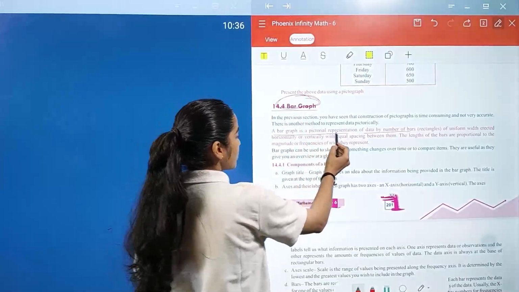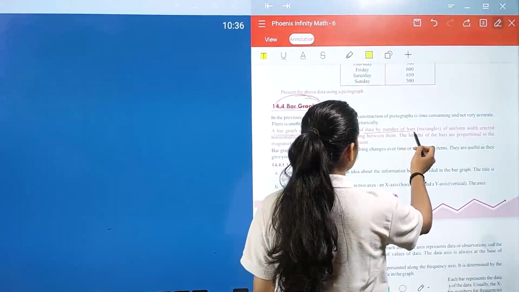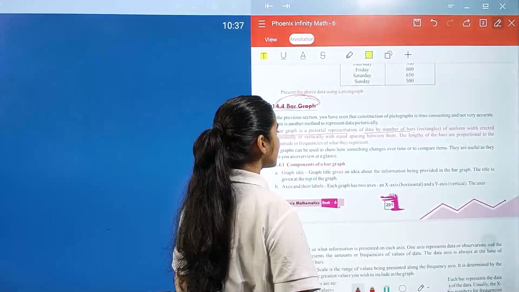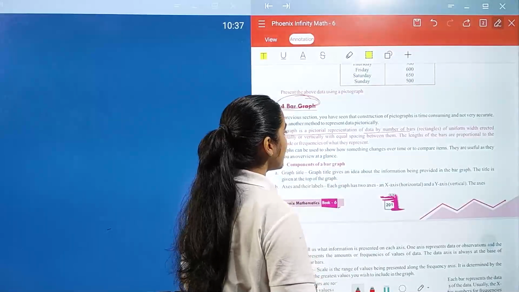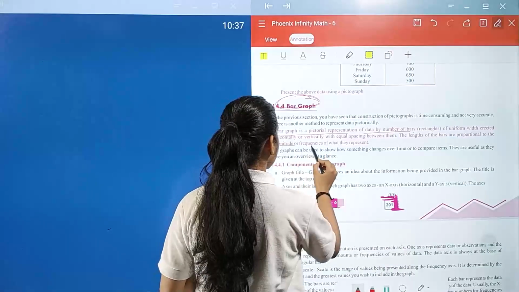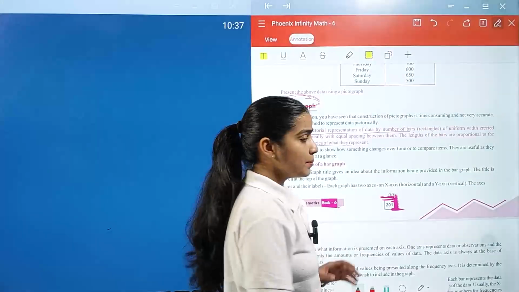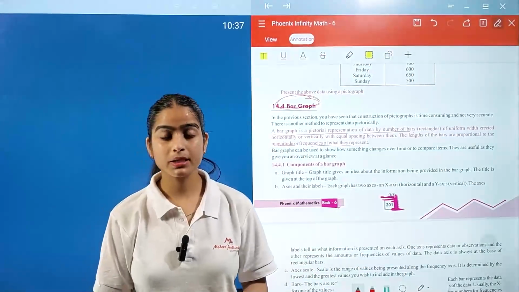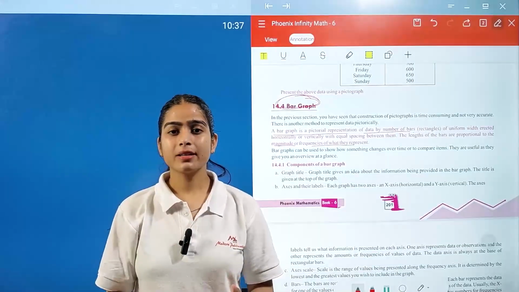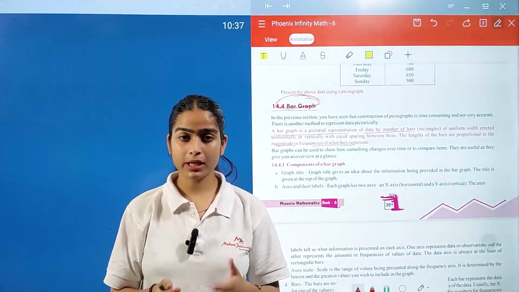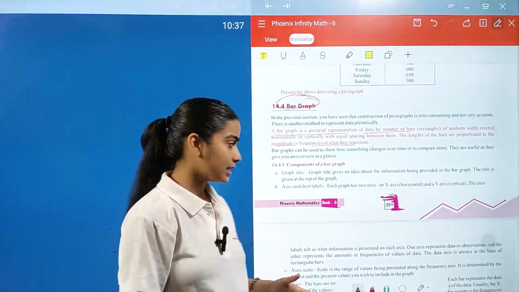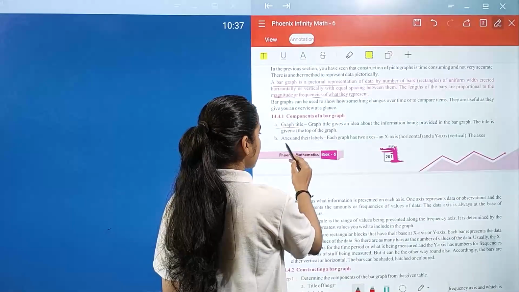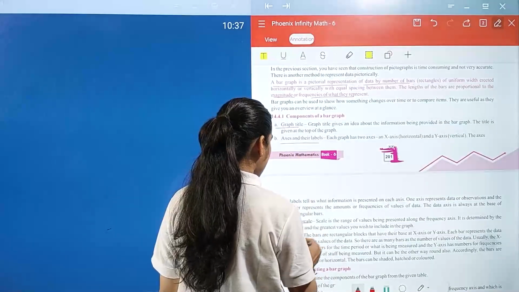A bar graph is a pictorial representation of data by a number of bars, rectangles of uniform width, erected horizontally or vertically with equal spacing between them. The length of the bars are proportional to the magnitude or frequency of what they represent. Basically, bar graphs you already did in your earlier classes, and bar graphs are represented by vertical rectangles. With the help of rectangular bars, you are representing your data. Okay, so now components of bar graph: we have graph title, axes and their labels, axis scale, and bar.